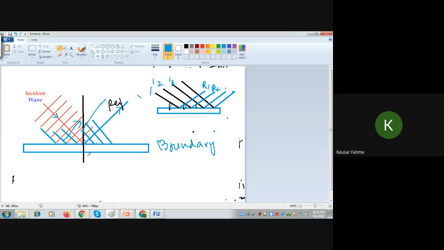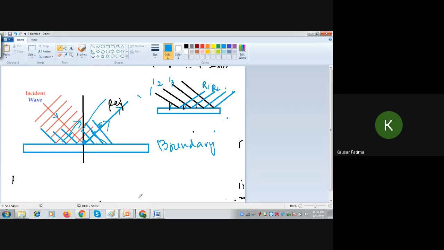But the better method is to draw the incident direction, draw the normal at the point of incidence, draw the reflected direction, then draw the reflected wavefront and complete those which are hitting the boundary. Just in the same manner, these are parallel to these.